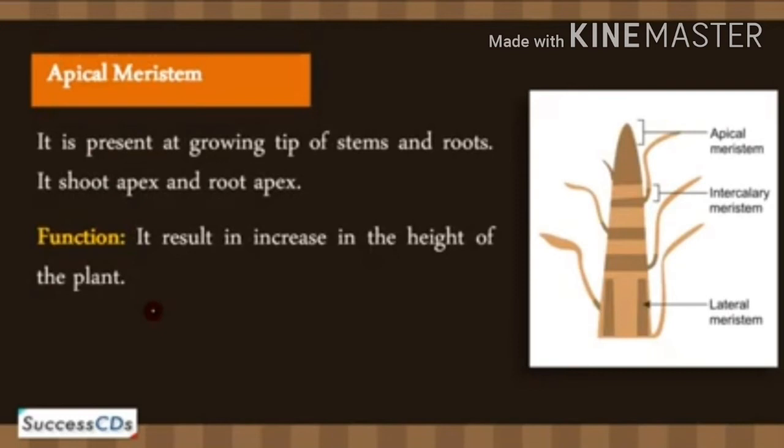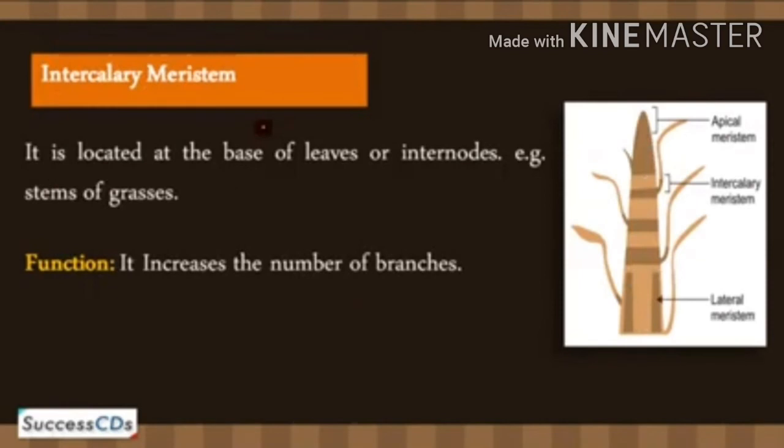This apical meristem mainly produces growth in length of root and stem, and its main function is to increase the height of the plant. Understood? It is present in the growing tip of stem and roots, and it increases the length of the stem and the root. So that is the feature and function of apical meristem.